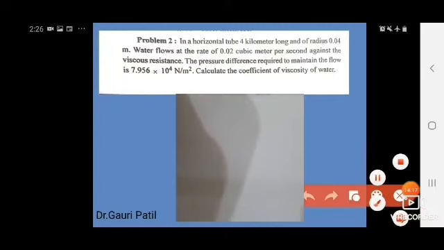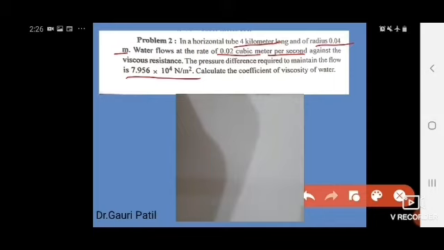In a horizontal tube of 4 kilometer long and radius 0.04 meter, water flows at the rate of 0.02 cubic meter per second against the viscous resistance, and the pressure difference required to maintain the flow is 7.956 into 10 raised to 4 Newton per meter square. And here we have to calculate the coefficient of viscosity of water.